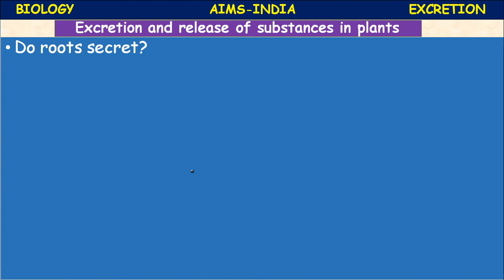Some alkaloids which are produced may be harmful to us, like opium in large doses. Do roots secrete?